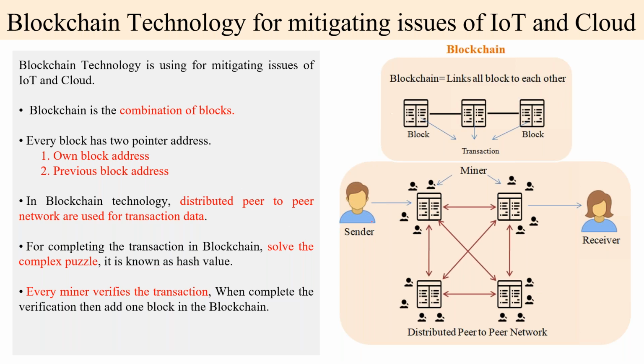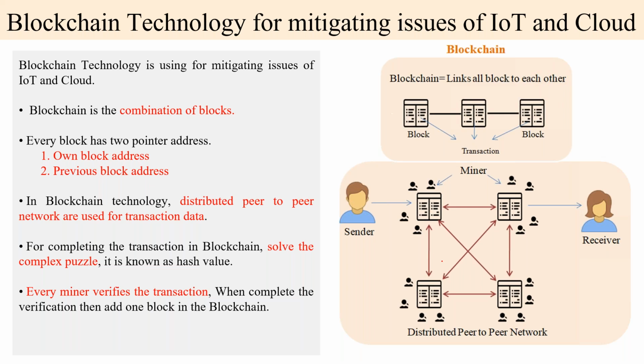Firstly, the sender sends a transaction in the network, and this network has a lot of miner nodes, local nodes and normal nodes. Every miner node tries to solve the puzzle, and the first miner node to solve it announces that it has solved the puzzle.